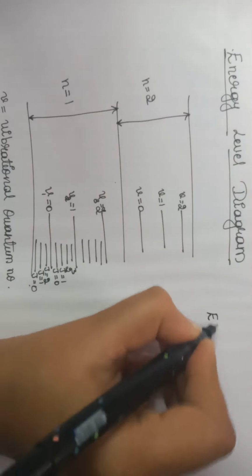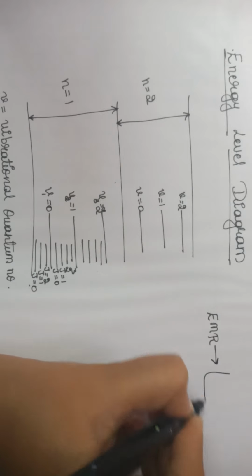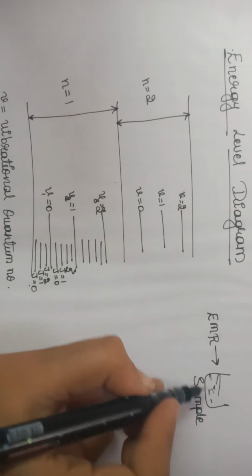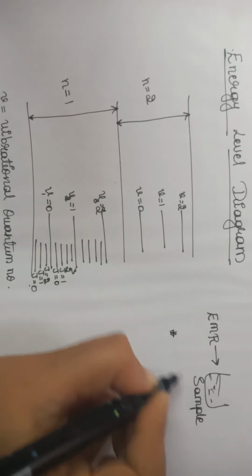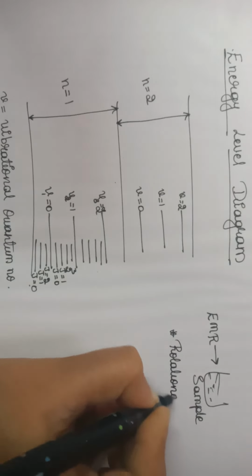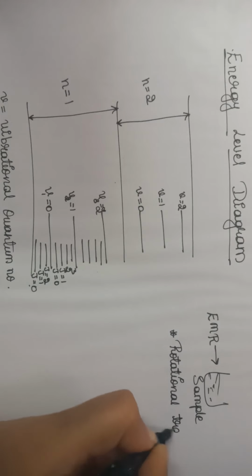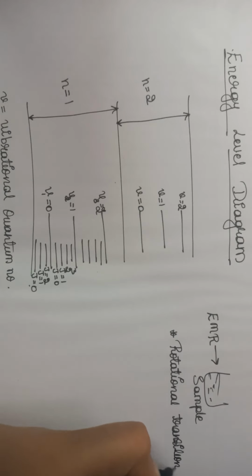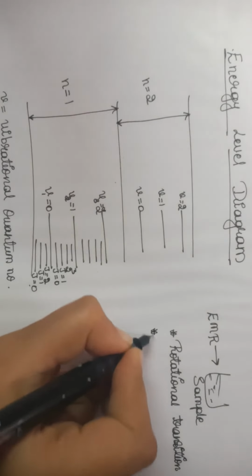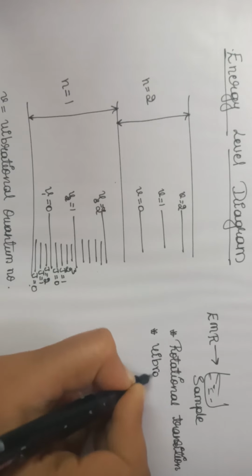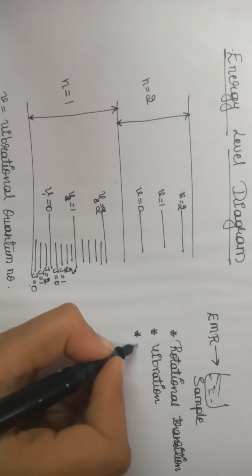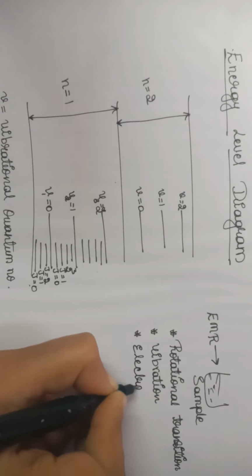When we pass electromagnetic radiation through a sample, the molecules present in the sample first undergo rotational transitions or rotational changes. When you pass a little bit higher energy, they undergo vibrational transitions or vibrational changes, and then finally they undergo electronic transition.